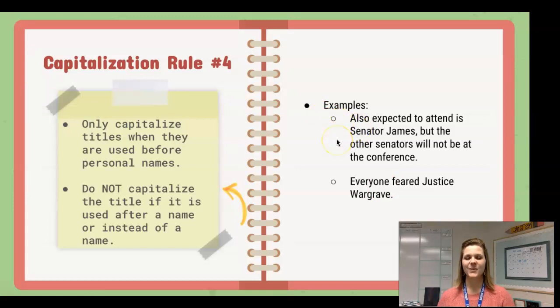Example 1 says, "Also expected to attend is Senator James, but the other senators will not be at the conference." In this example, that word senator is being used as a title for James, so it should be capitalized. And lastly, everyone feared Justice Wargrave. Justice is being used as Wargrave's title, so Justice should be capitalized.